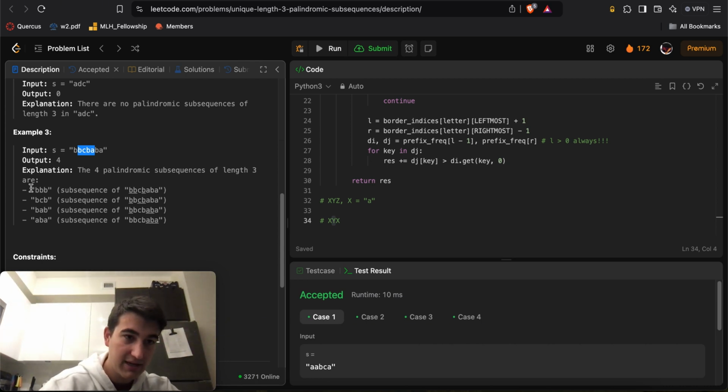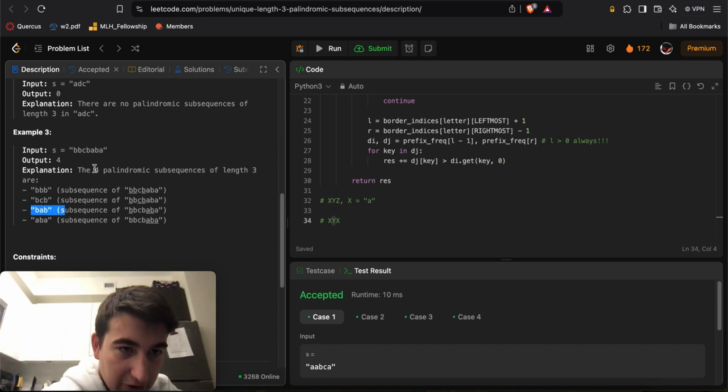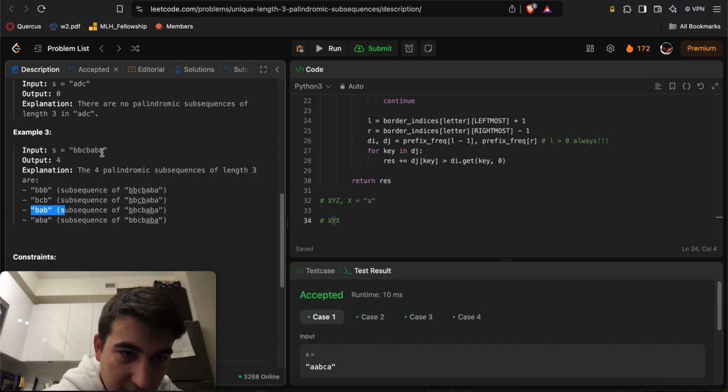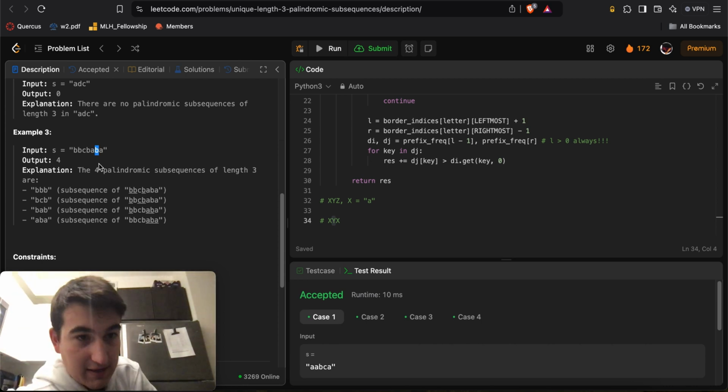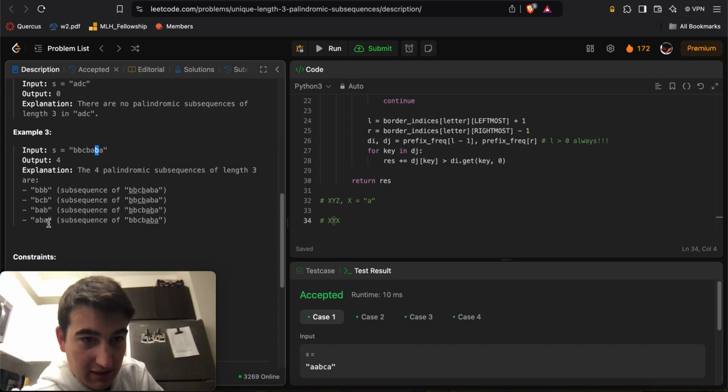And let's look over here. Yep, there's BBB, there's BCB, and there's BAB, exactly as we expected, right? If we look at the left and rightmost indexes of A, it's here and here. The only letter sandwiched between them is here, so the only palindromic substring that starts and ends with A will be ABA, which is exactly what we see over here, right?